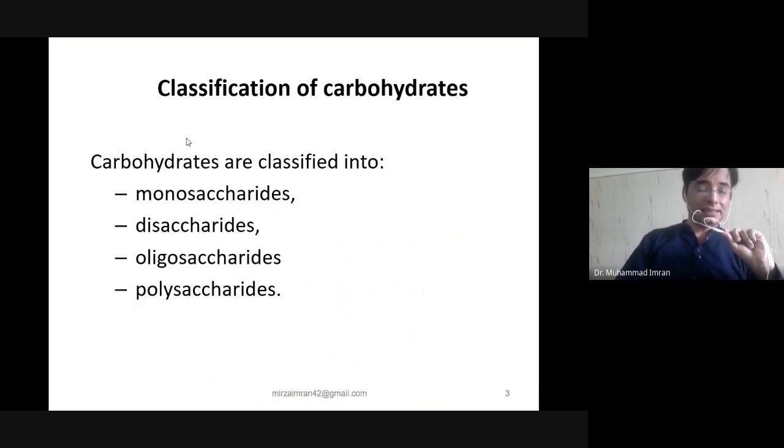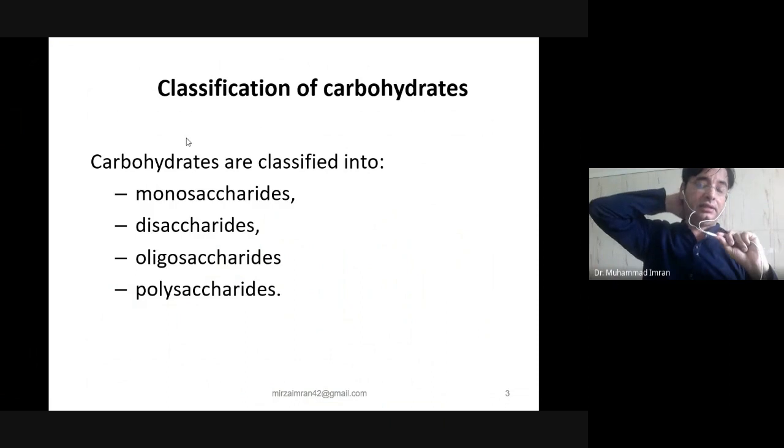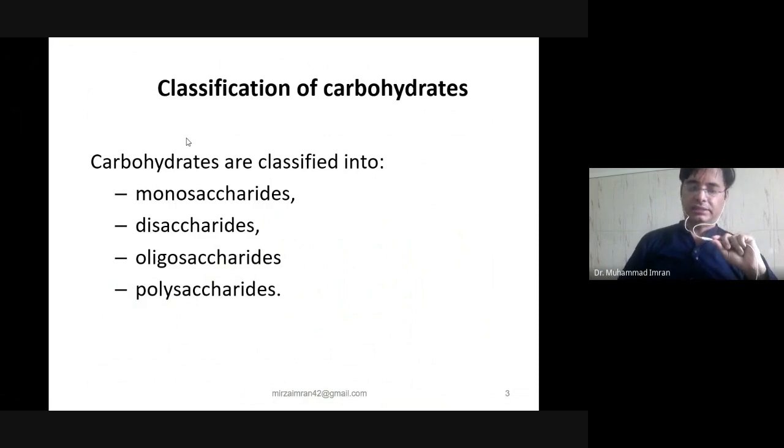Especially red blood cells and a part of your kidney, where there is no mitochondria, the only way of getting energy is carbohydrate, meaning glucose. So red blood cells and most of our brain cells lack mitochondria. So they also require carbohydrate for energy.